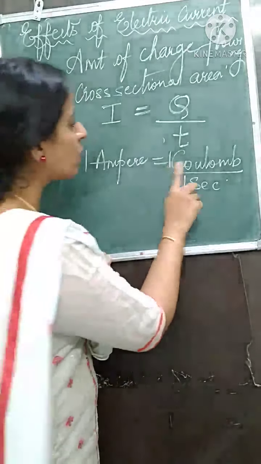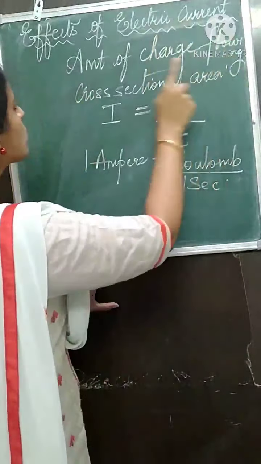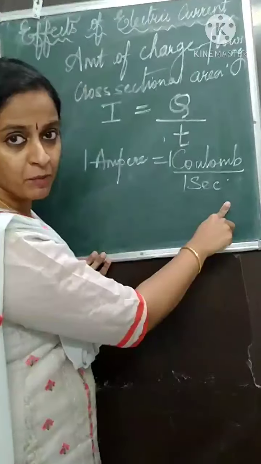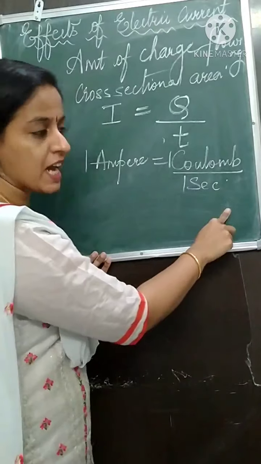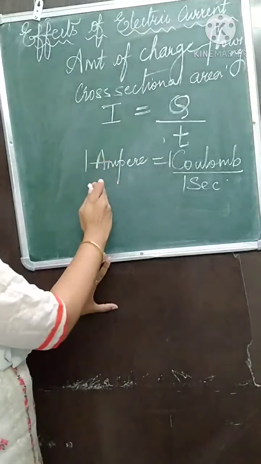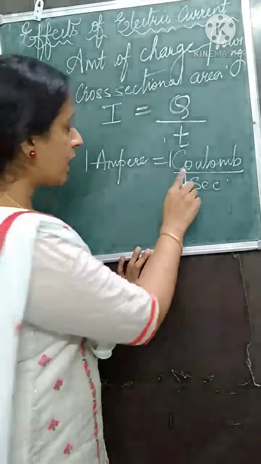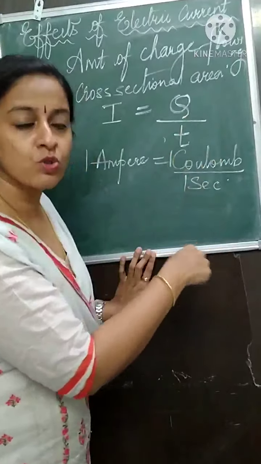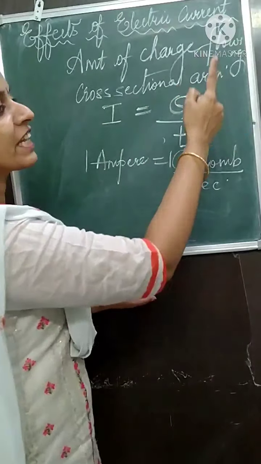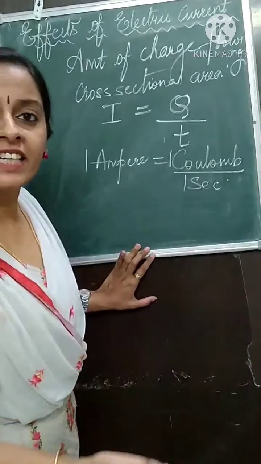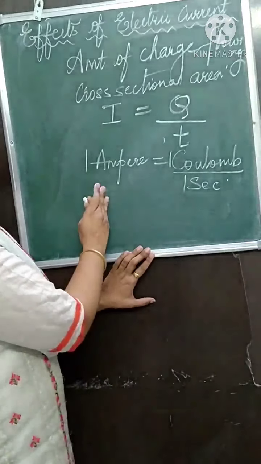If 1 coulomb of charge flows through a particular cross-sectional area in unit time, meaning 1 second, then the current flowing is 1 ampere. Repeat with me. If 1 coulomb of charge flows through a particular cross-sectional area of a conductor in unit time, then the current is said to be 1 ampere.